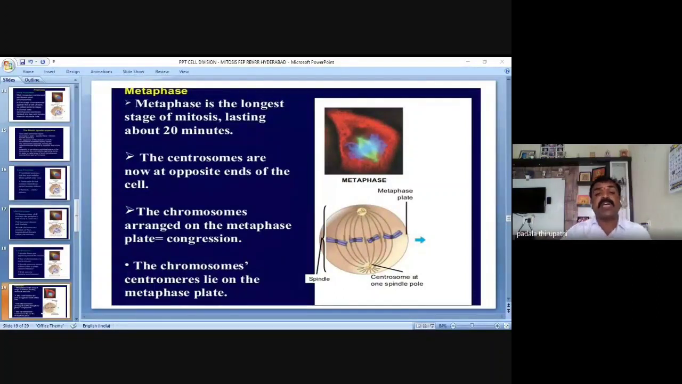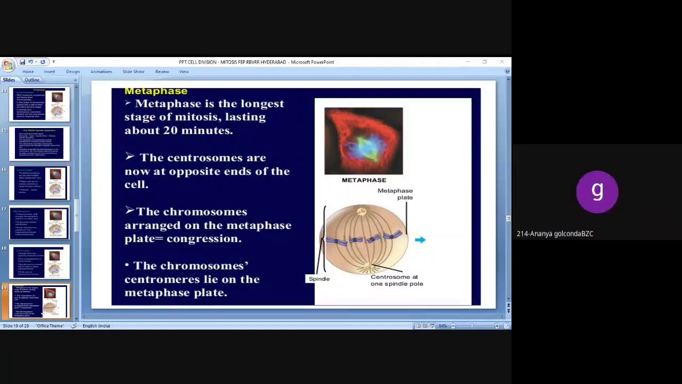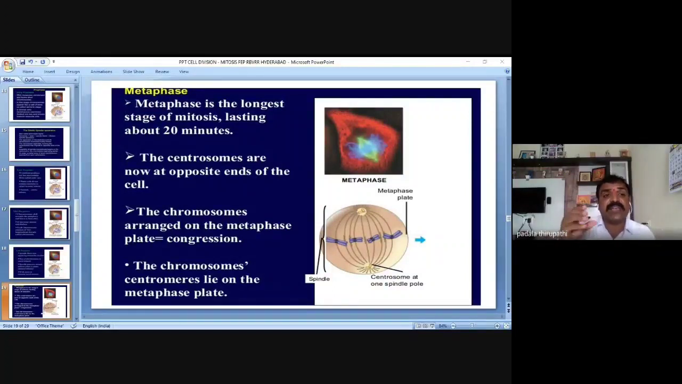My dear friends, remember, during this mitosis, which phase is suitable for chromosomal study? Metaphase. Why can we confirm metaphase is suitable for the chromosomal study? Because it is the longest stage, lasting about 20 minutes. It takes 20 minutes. So that's why it is very, very suitable for chromosomal studies.